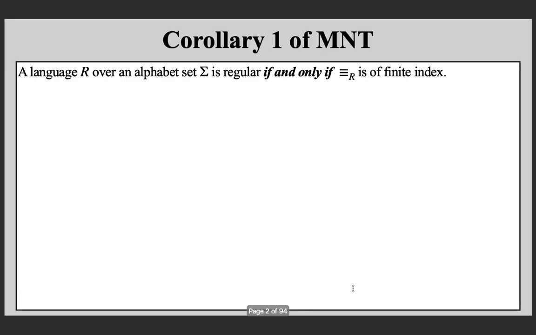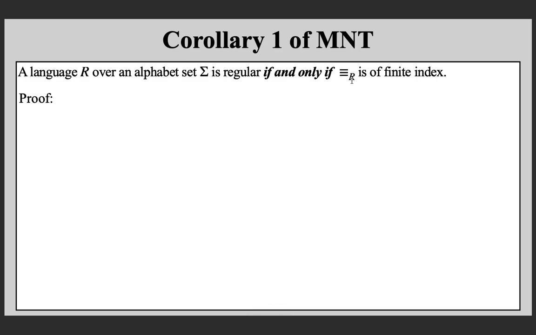Today we shall see applications for the Myhill-Nerode theorem. First we can prove this corollary using the Myhill-Nerode theorem, and then we can see two different applications for this corollary. The corollary is that a language R over an alphabet set sigma is regular if and only if the canonical equivalence relation is of finite index. I hope you remember this equivalence relation from the previous lecture.